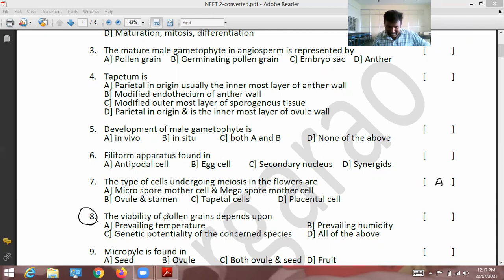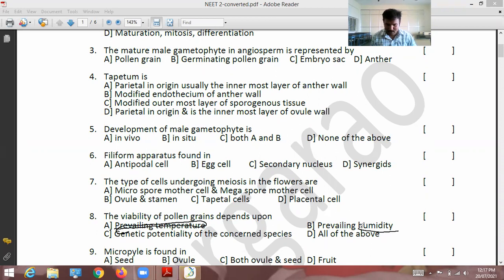Next, the 8th question. The viability of pollen grains depends upon the viability span. In some species, pollen loses germination capacity within half an hour, in some species few months, in some species few years. That mainly depends upon the prevailing temperature. Temperature is important, as only under suitable temperature can they germinate. Okay, that's all.